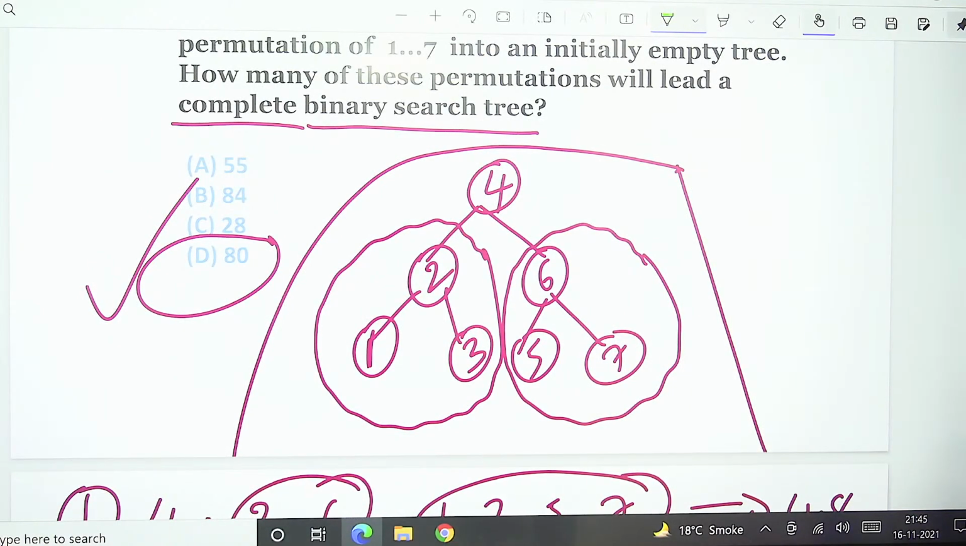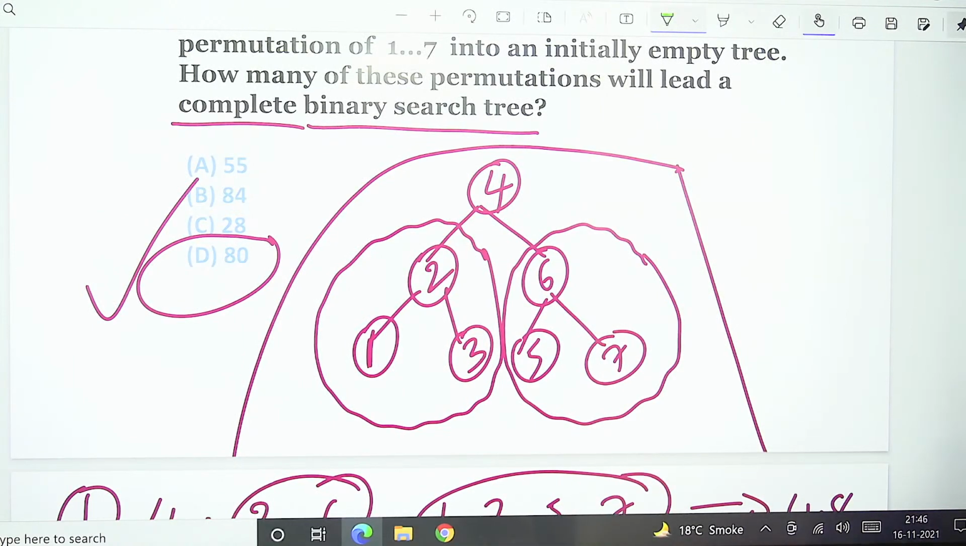Anyone having any doubt? Please verify. Anyone having even a small doubt, you can check.